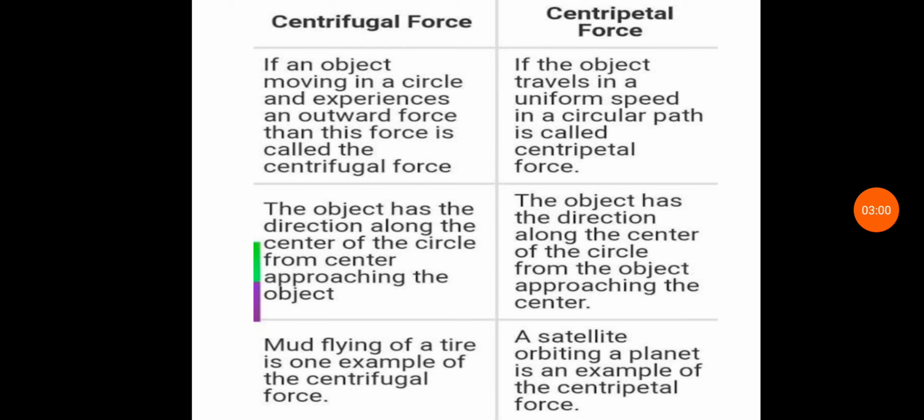And in centripetal force, the object has the direction along the center of the circle from the object approaching the center. Now the example of centrifugal force is mud flying off a tire, and the example of centripetal force is a satellite orbiting a planet. So in this way we can easily compare the centrifugal and the centripetal force.